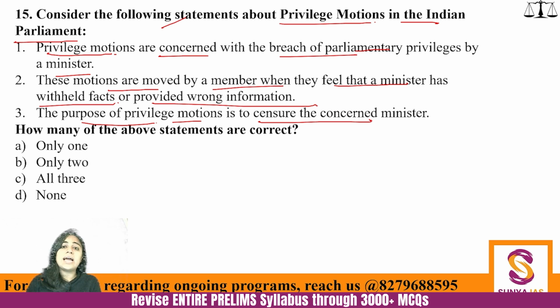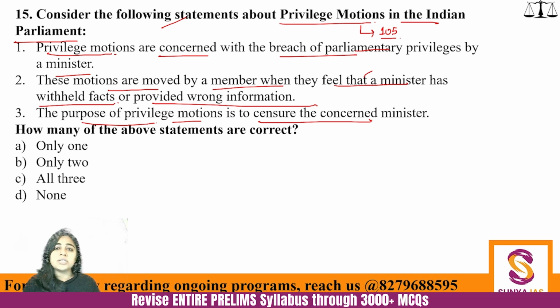Now we all know that members of parliament enjoy parliamentary privileges under Article 105. Okay. But if those privileges are violated, then there has to be some inquiry on that. And how does that inquiry start? When a privilege motion is adopted and accepted by the speaker itself. Okay.